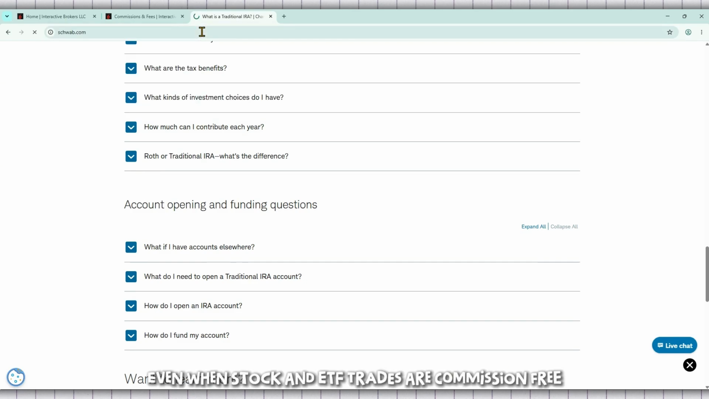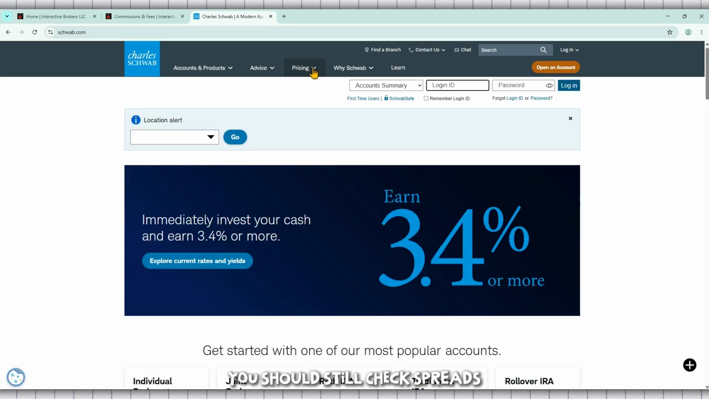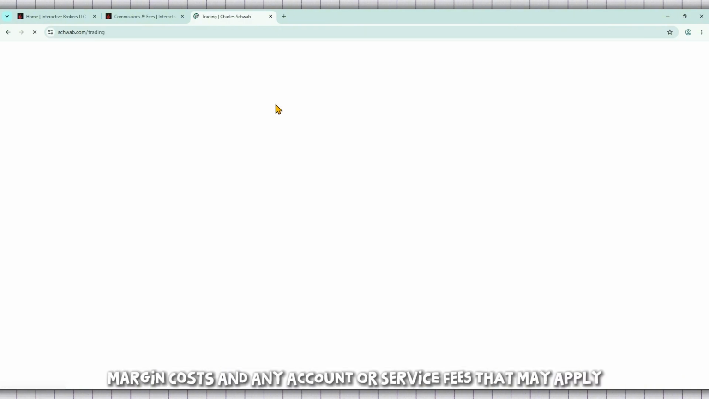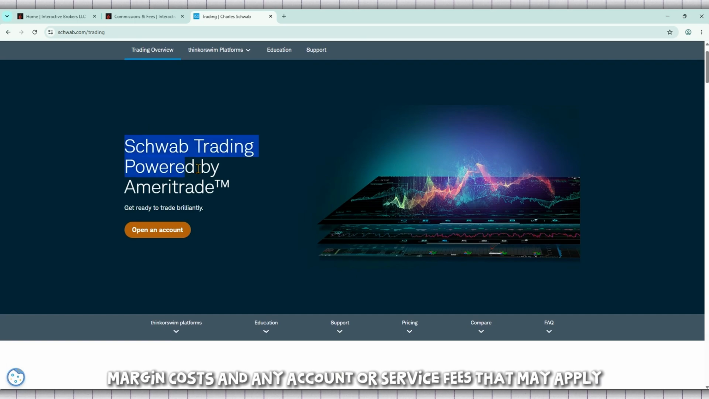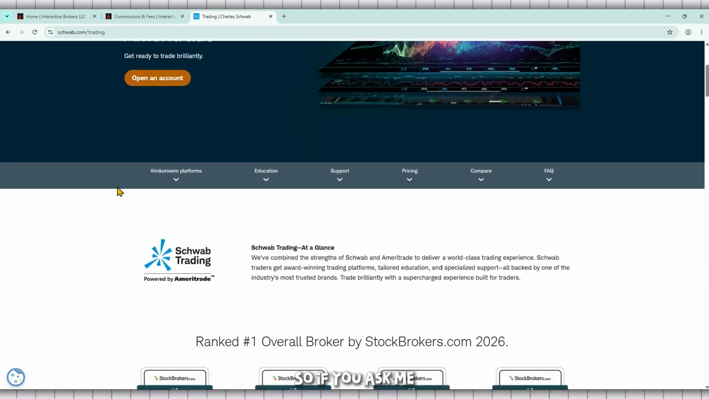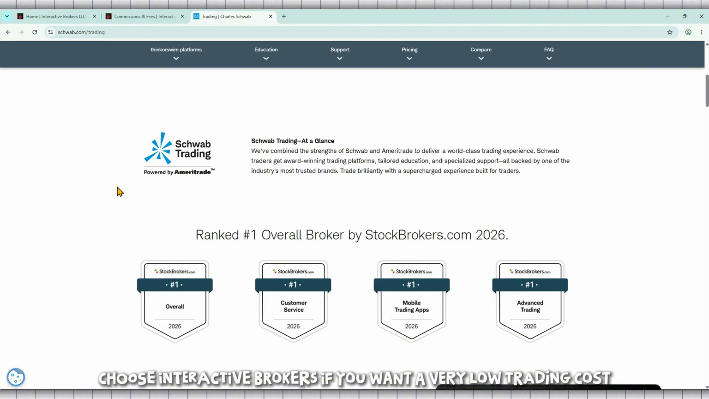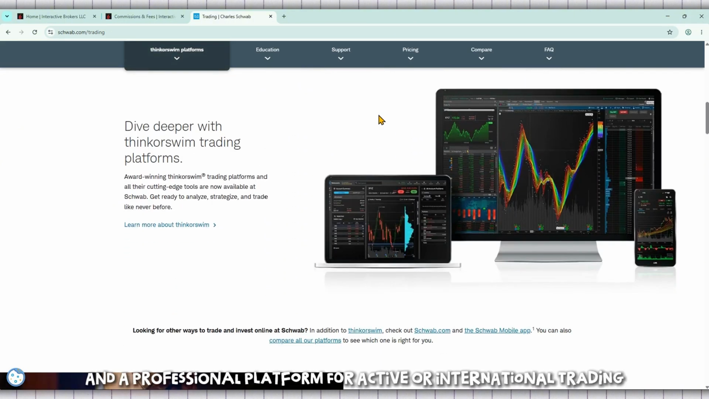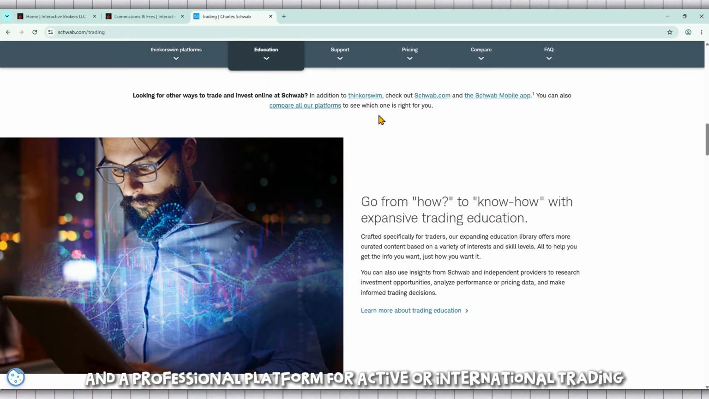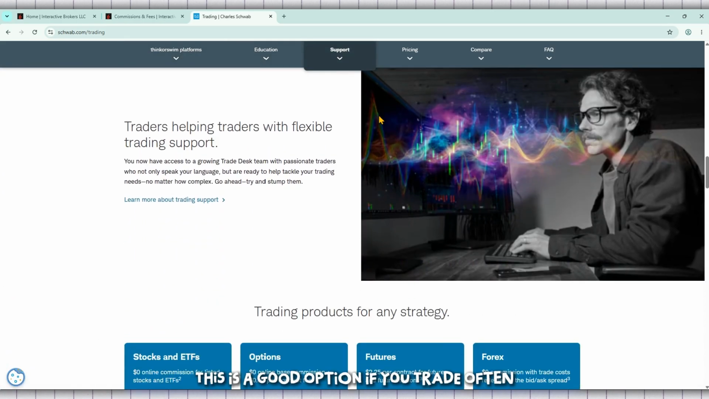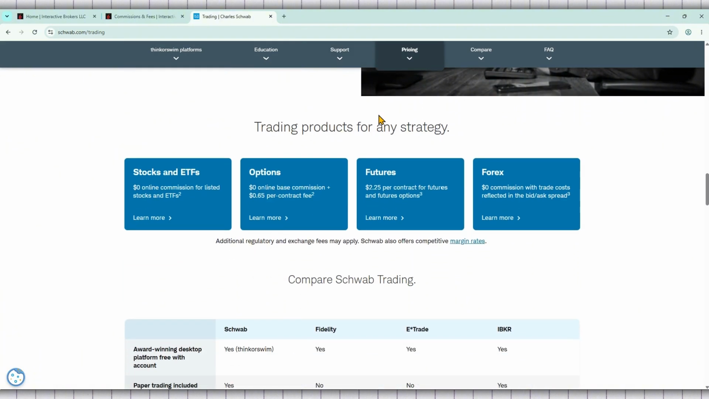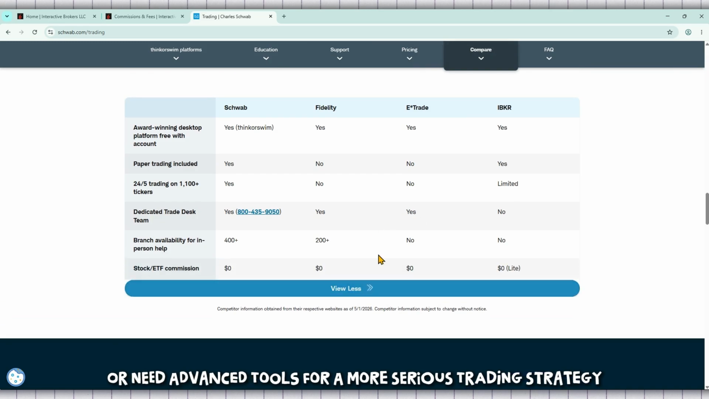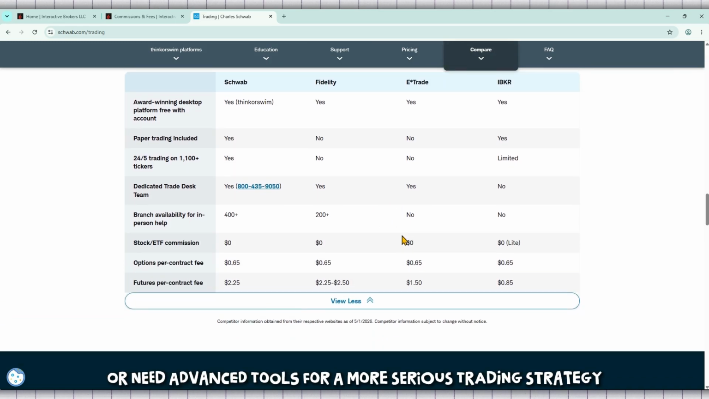Even when stock and ETF trades are commission-free, you should still check spreads, options contract fees, margin costs, and any account or service fees that may apply. So if you ask me, choose Interactive Brokers if you want a very low trading cost, global market access, and a professional platform for active or international trading. This is a good option if you trade often, want access to markets outside your home country, or need advanced tools for a more serious trading strategy.